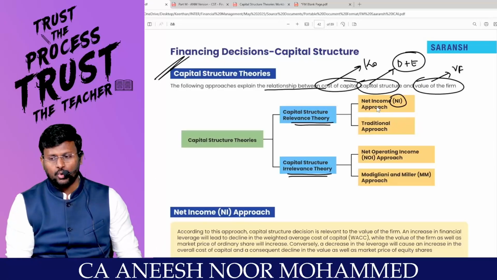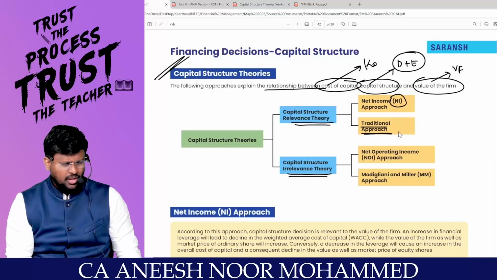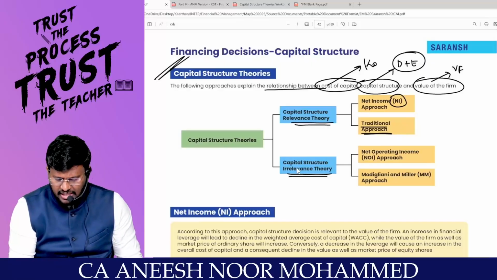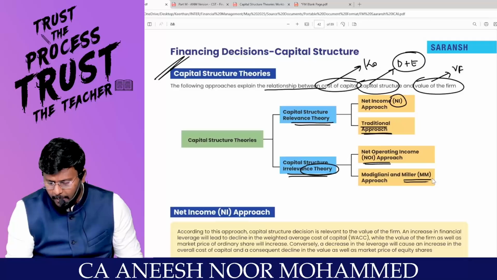That is called the net income approach, and the traditional approach. If two firms are alike in all aspects except capital structure, how will the value of the firm change? That is called the theory of irrelevance: the net operating income approach and the Modigliani-Miller approach.